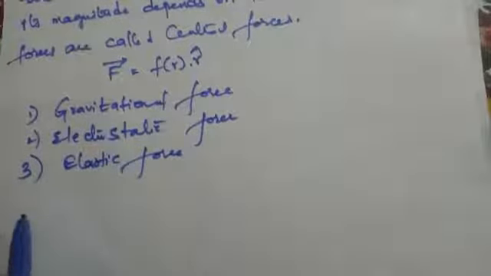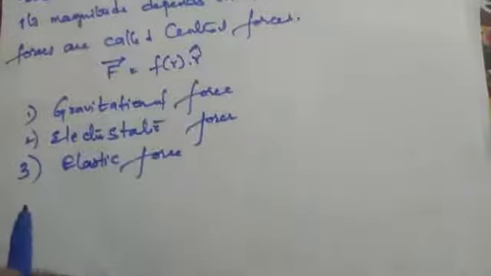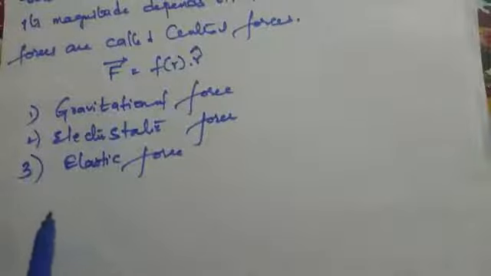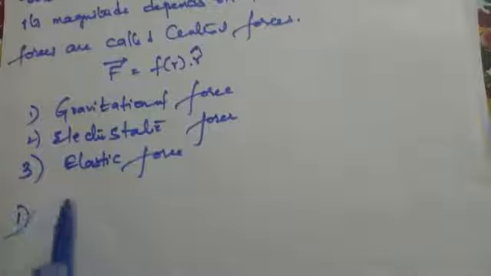Already we have seen what gravitational force is. It is a force acting between two bodies in the universe. Let us see the first one, gravitational force.